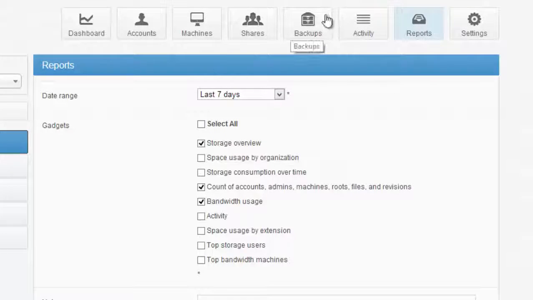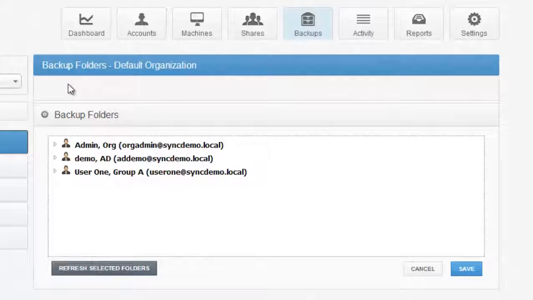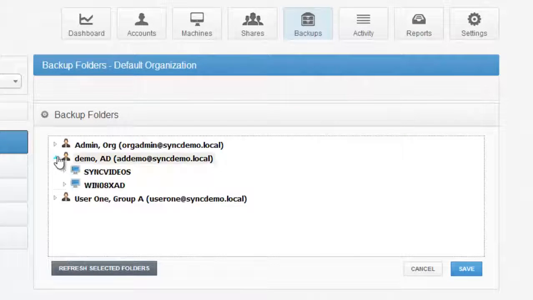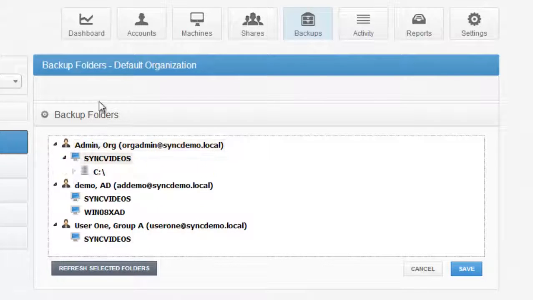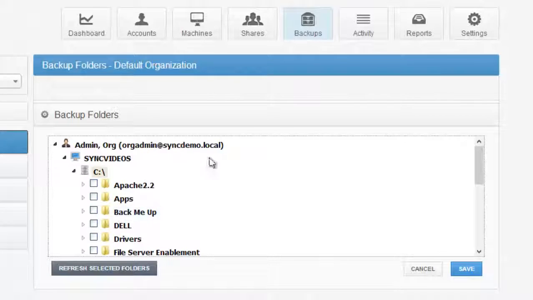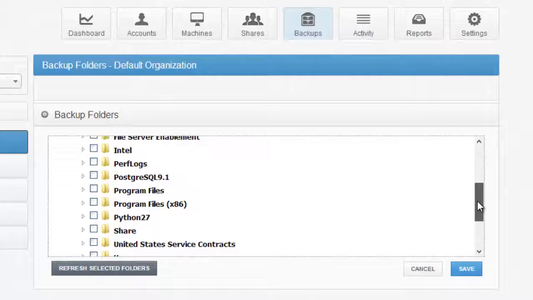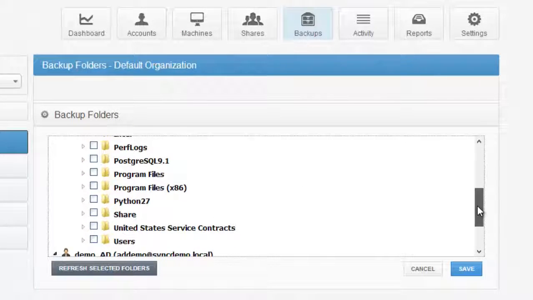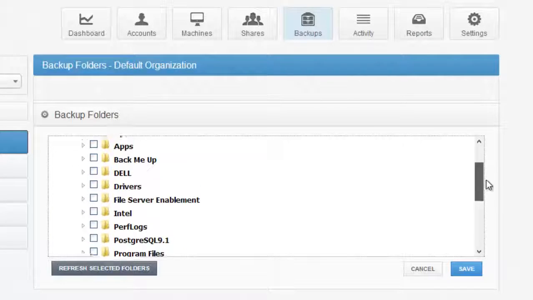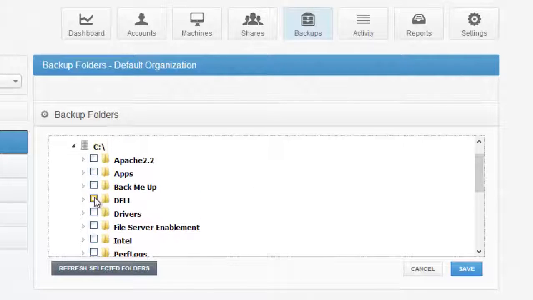SyncTool also has the ability to back up any folder on any machine, not just data that's in the local sync folder. That's how products like Dropbox work. You're limited to only backing up data to the cloud that's in the Dropbox folder. Again, this solution works very differently. You have the ability to sync any folder and all of the data within that folder into the cloud environment. It's open file continuous CDP backup, and then you can restore that data to a different path in case somebody loses a folder, loses their laptop. You have full data protection.